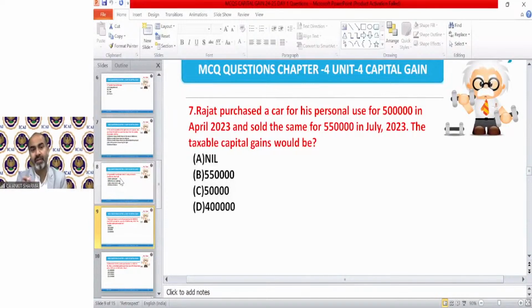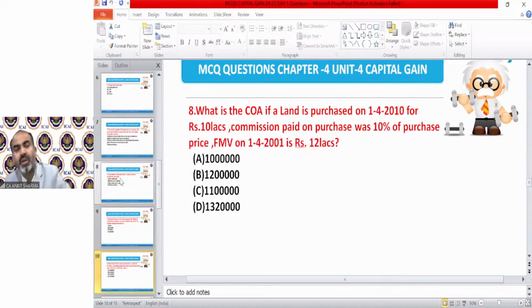That is not covered under the definition of capital asset. So there will be no capital gain. Well done. Everybody has given the correct answer in question number 7. Question number 8.